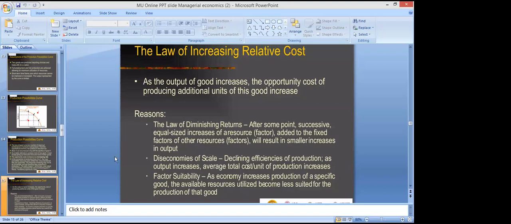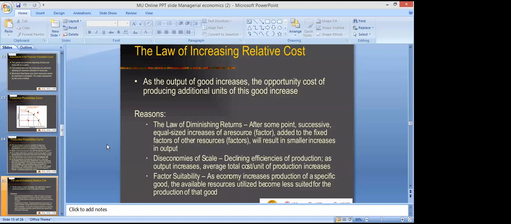The first reason is the law of diminishing returns. It is a very important law of production economics. It is also called the law of variable proportion, returns to factor, and the short run production function. It says that we have to use a certain amount of fixed factor with variable factors.